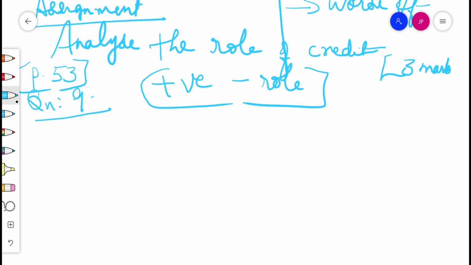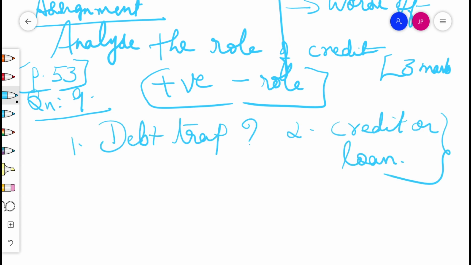And simple questions or 1-mark questions are: debt trap, what is credit or loan, analyze the positive role. Okay, all the best.